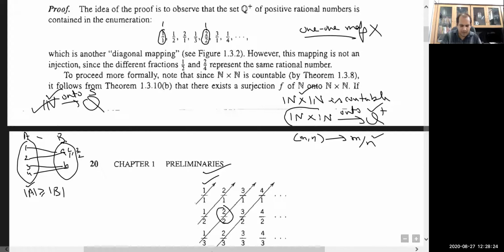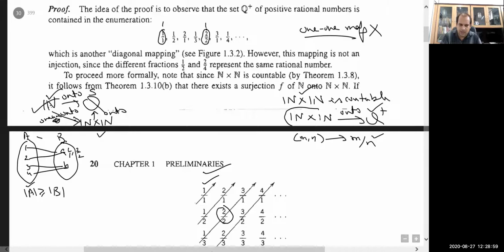And actually I need to prove that there will exist a map from N to Q. So first from N to N cross N, we have already done this; this map is onto as well as one-one, because N cross N is countable.